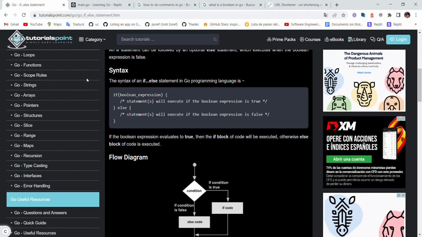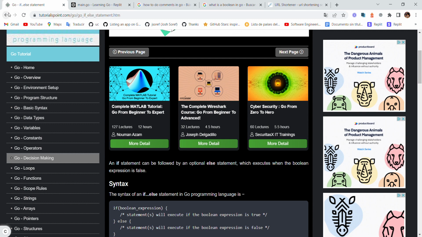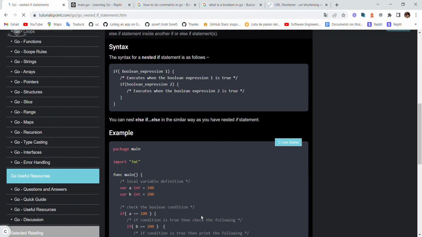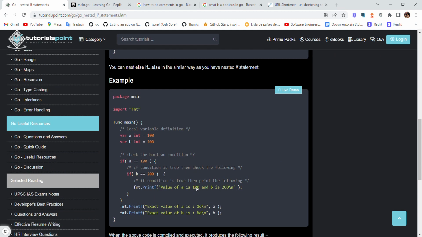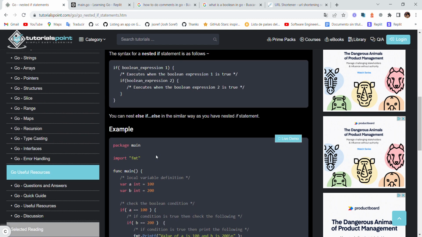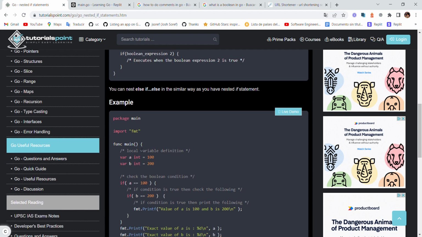So then we have other things really. Nested if statements. What is a nested statement? I think for people who don't know about Go this is a lot, so I'm not gonna go through this.